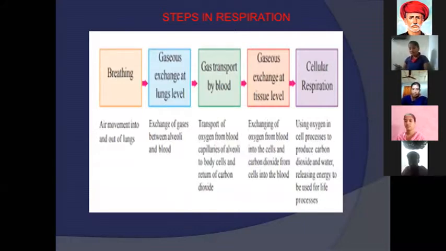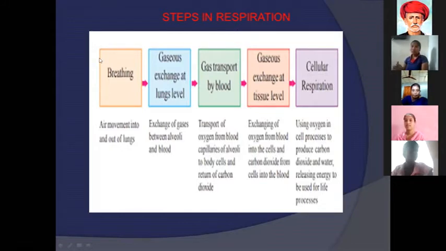So, next slide. See ma, very important topic: steps in respiration. What are the steps in respiration? See, the first one is breathing. Breathing, after that gases exchange at lungs level. Next, gas transport by blood.